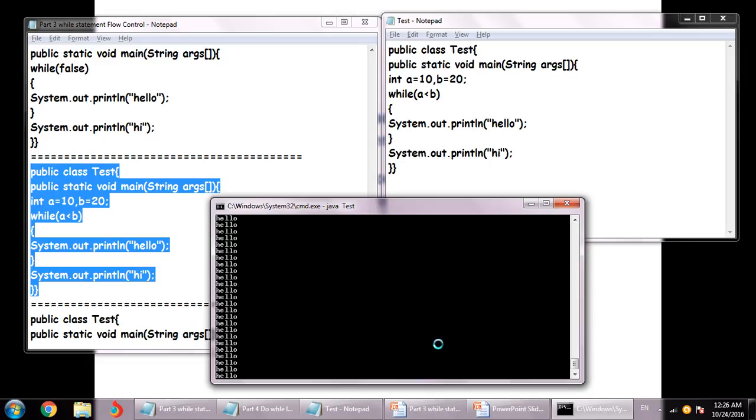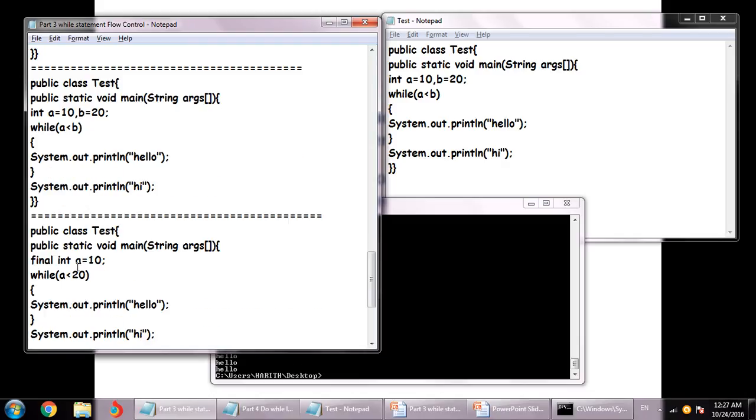But that's not going to happen because we know that we haven't done any of the code related to a and b for which the values will be changed. So let's quickly come out of that looping. Now what if I just put a final in front of a?